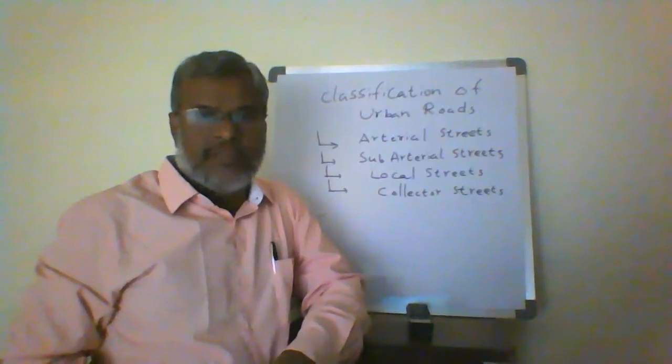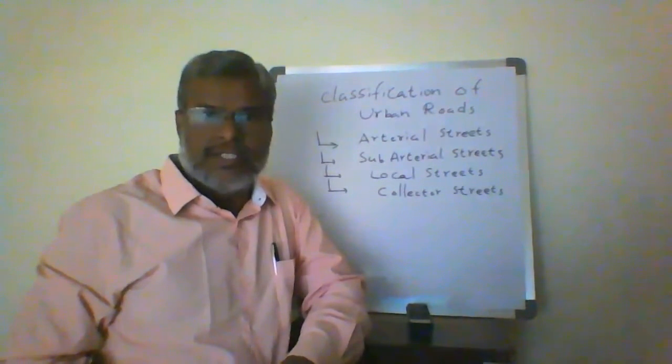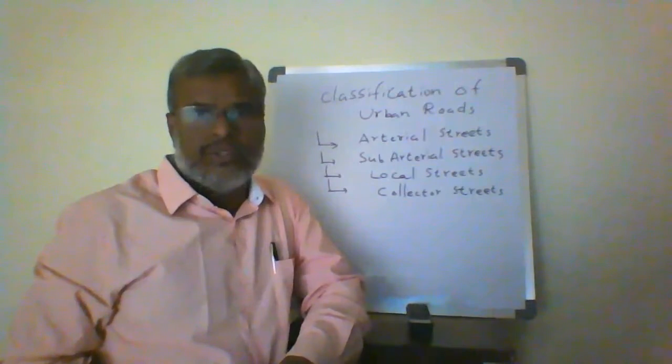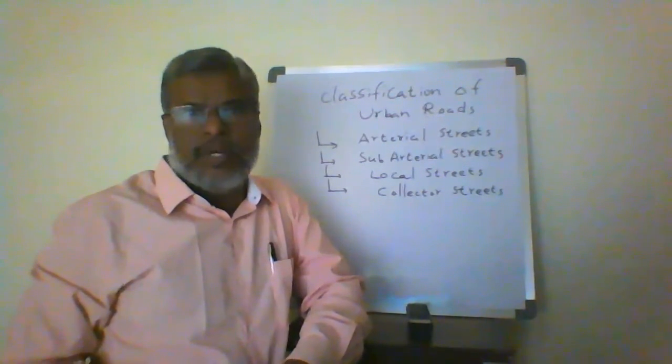Previously we classified the rural roads. Now the urban roads come under arterial streets, subarterial streets, local streets, and collector streets.